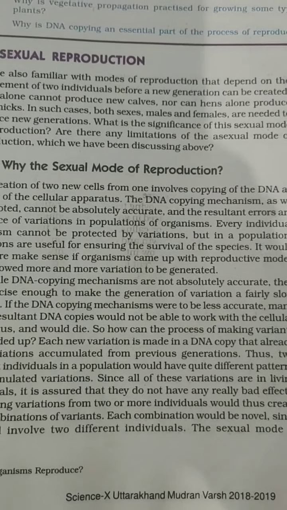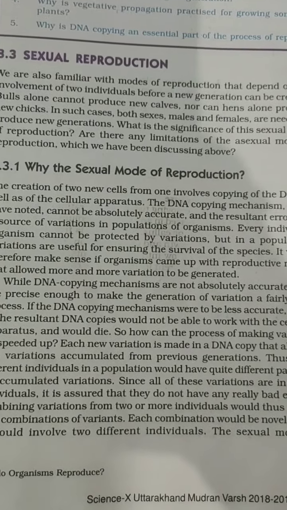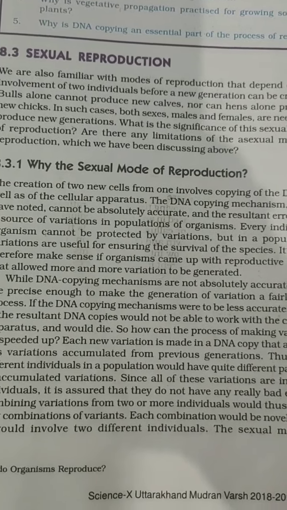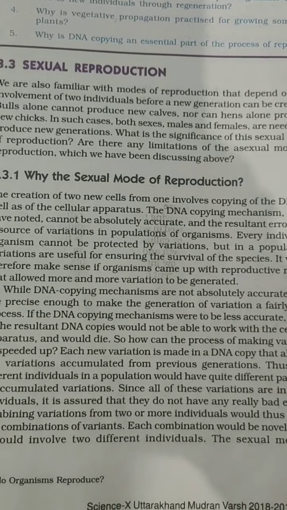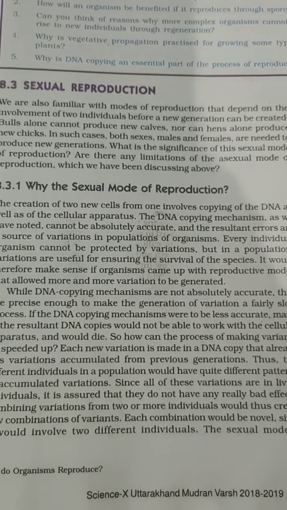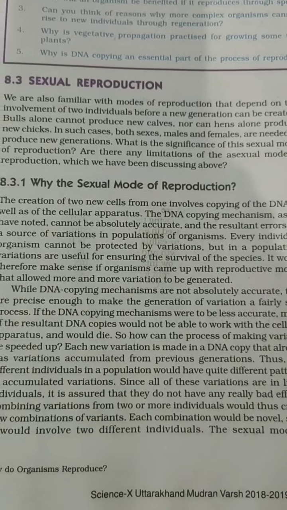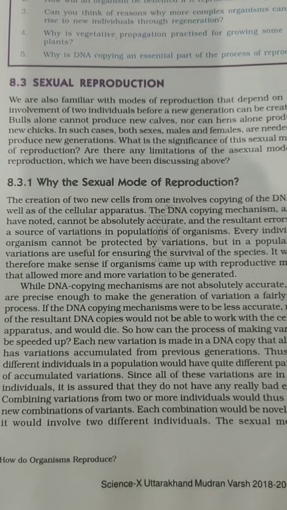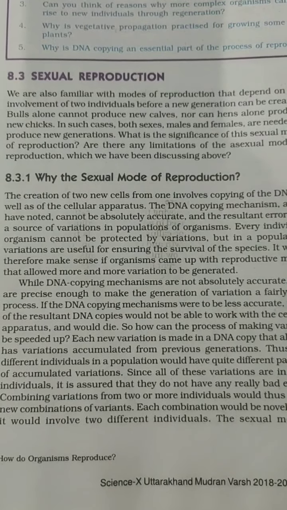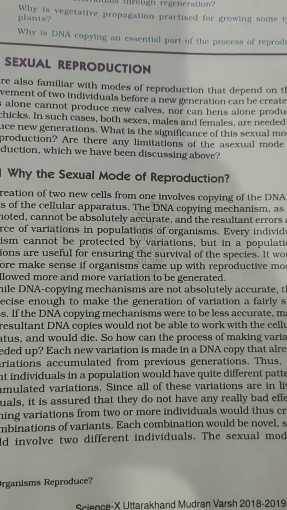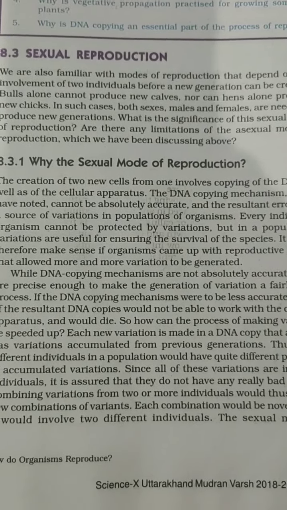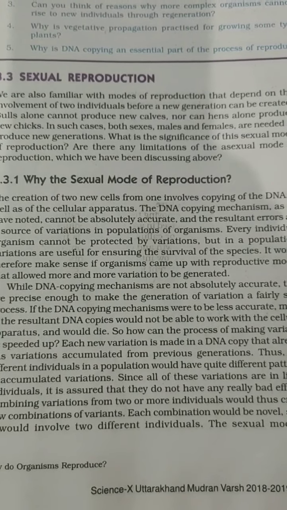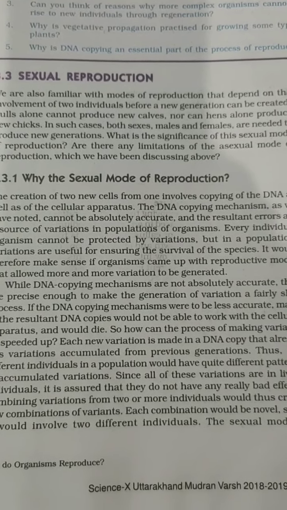So these diseases or abnormalities are not considered good. So yes, there should be variations, but not drastic variations. The variations should be very small, and then they will be seen from generation to generation. When a child is born from any parent, that parent must also have a different DNA from its own parents.